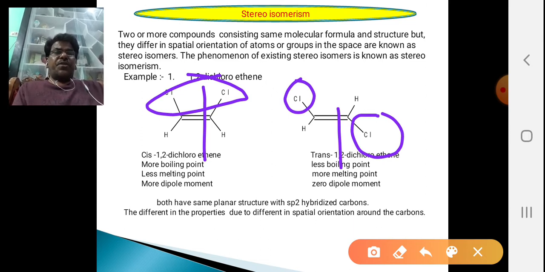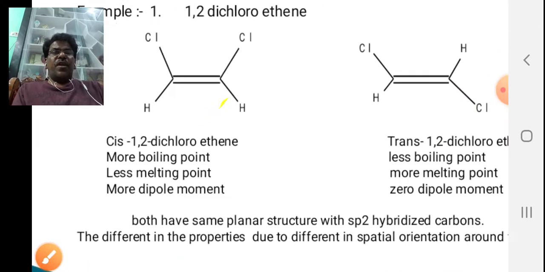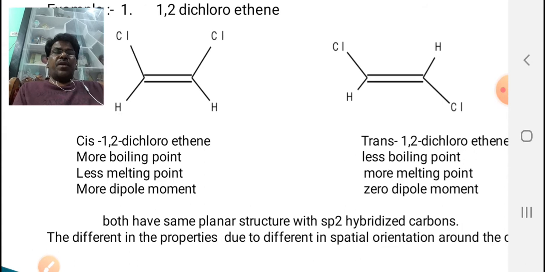Because of this orientation, the two compounds differ in properties: higher boiling point in the cis compound, lower boiling point in the trans compound. In the case of melting point, those are reversed.